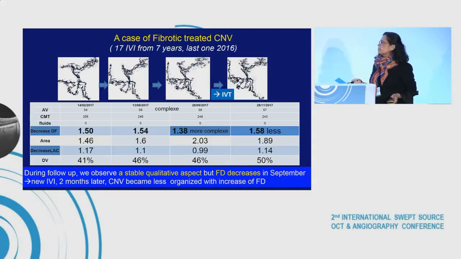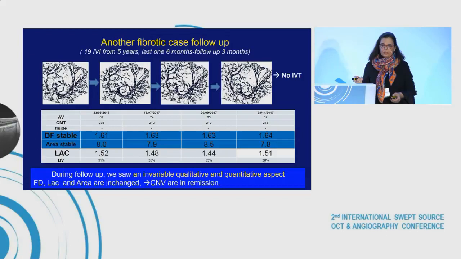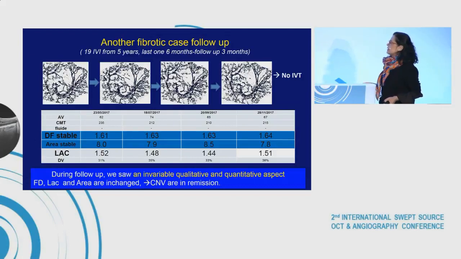A new IVI is done, and 2 months later, CNV became less organized with an increase of fractal dimension. And in this case, during follow-up, we saw an invariable qualitative and quantitative aspect. Fractal dimension, lacunarity, and area are unchanged. Here, CNV are in remission.